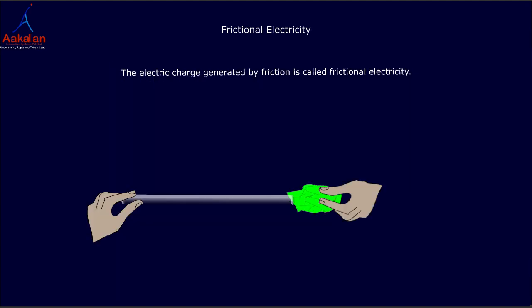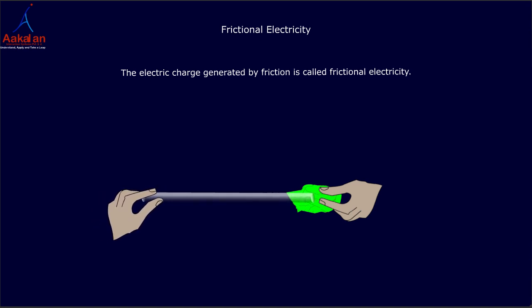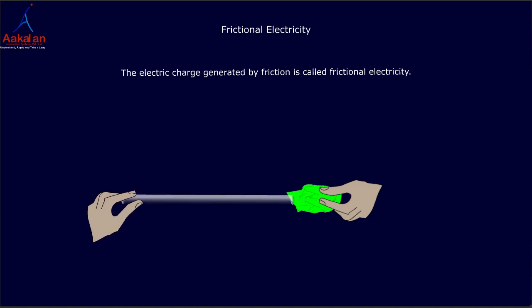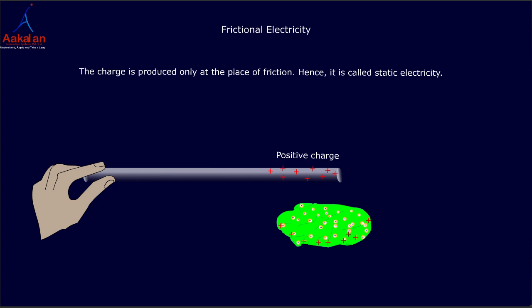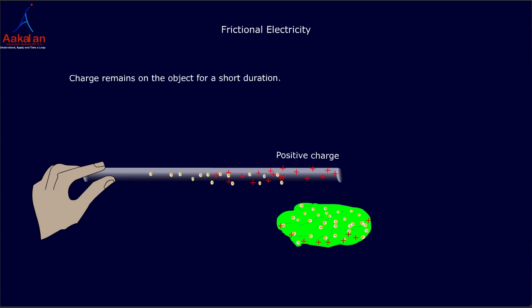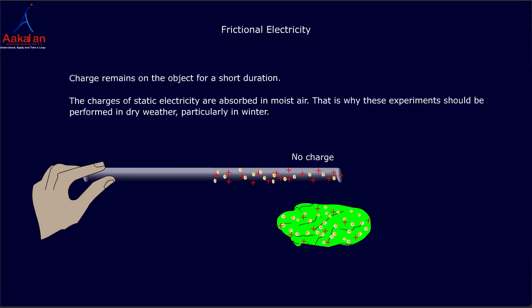Frictional electricity. The electric charge generated by friction is called frictional electricity. This charge is produced only at a place of friction. Hence, it is called static electricity. It remains on the object for a short duration. The charges of static electricity are absorbed in moist air. That's why these experiments should be performed in dry weather, particularly in winter.